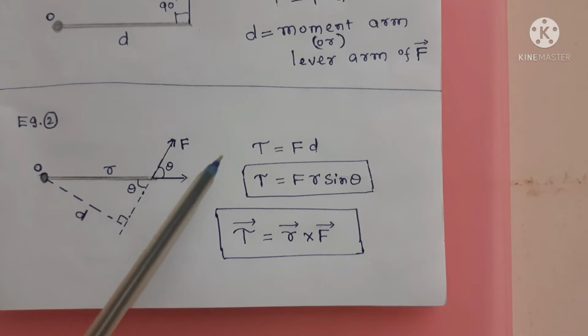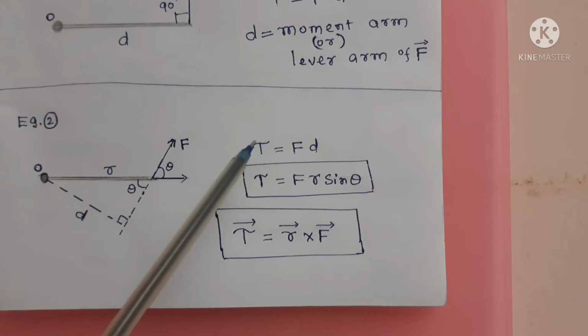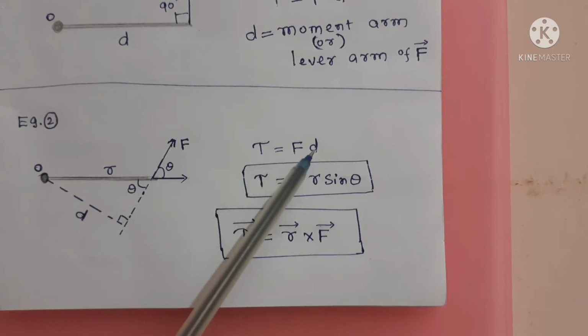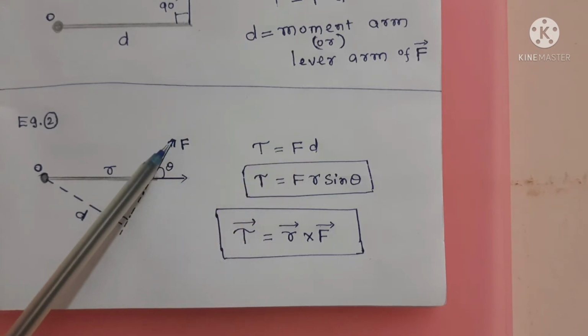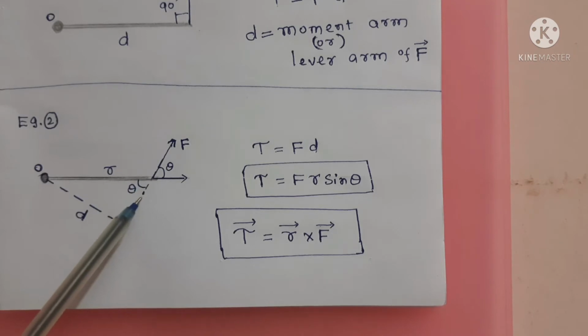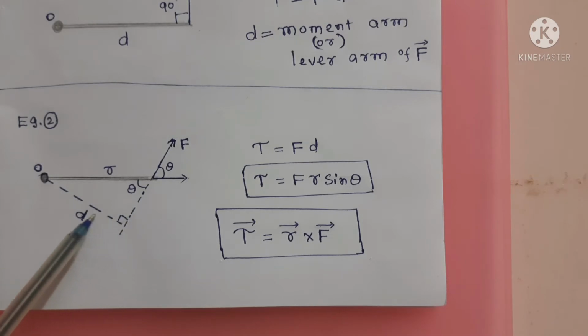Here the torque tau equal to F into D. Here what is D? You see, extend this force direction backward, and perpendicular to this line draw one more line.